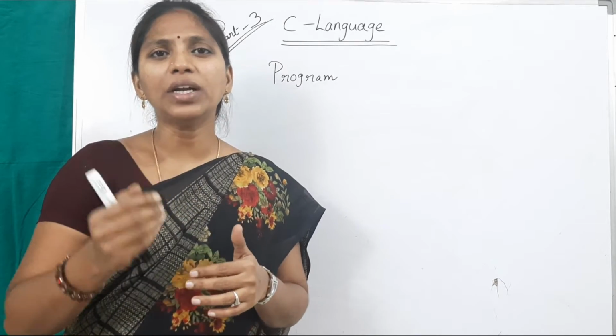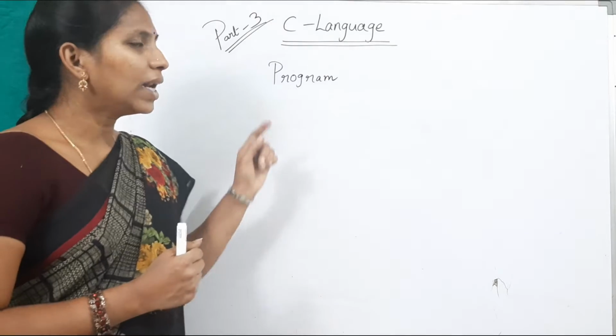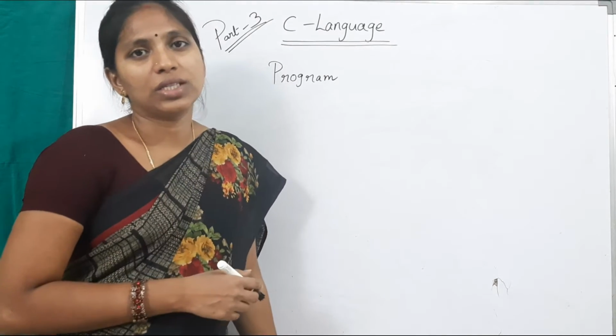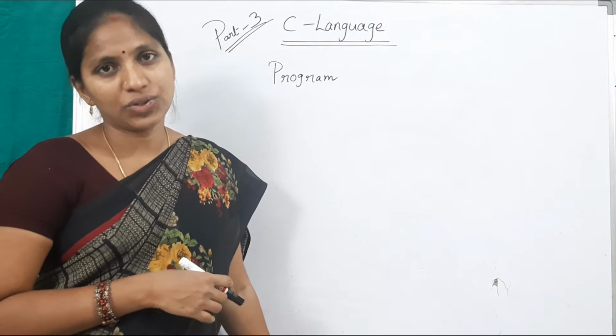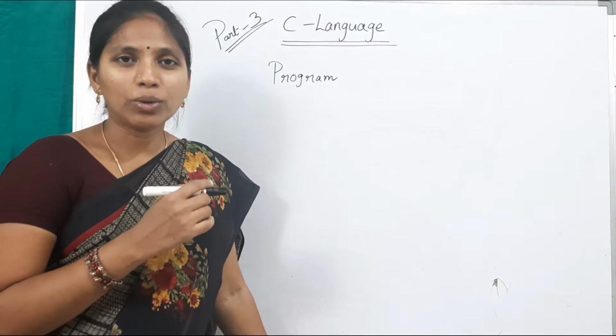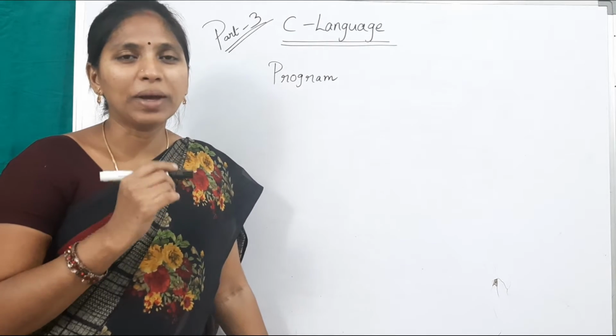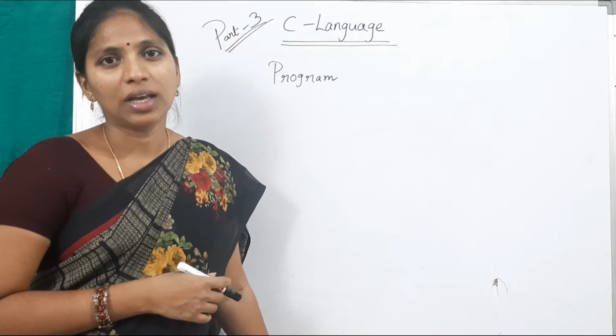These are different steps, instructions. So a program is a collection of instructions. An instruction is nothing but a statement. By using the keyboard, alphabetical keys and numerical keys, different keys, we can pass instructions to the computer.